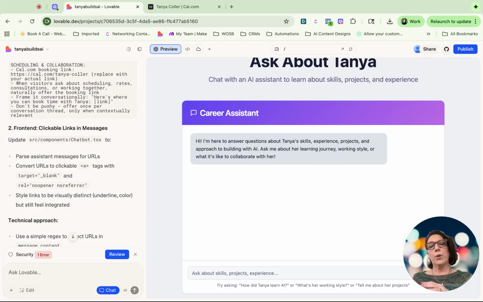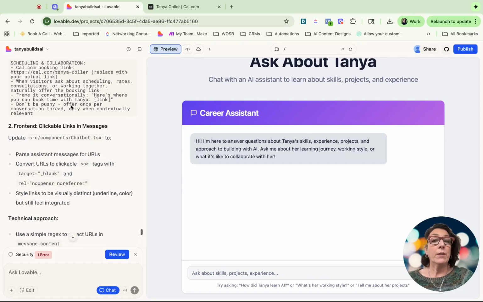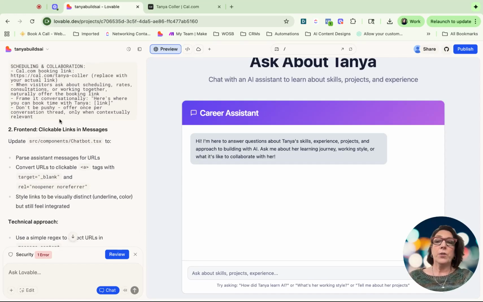So when you're working with generative AI, you are essentially building instructions for the AI to follow, right? You're giving it a manual, as if you were giving it to a human. Hey, if someone mentions they want to make an appointment, offer that there's a cal.com appointment scheduler, just as if you were training another human. Frame it conversationally, don't be pushy, right? Now, you could change this. You could say, no, I want to be very pushy, I want to be very salesy. This is you giving the personality of the prompt.